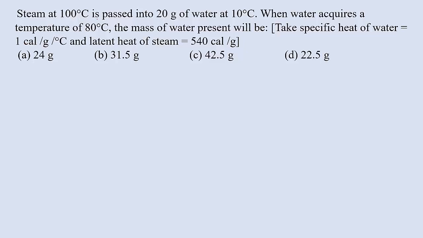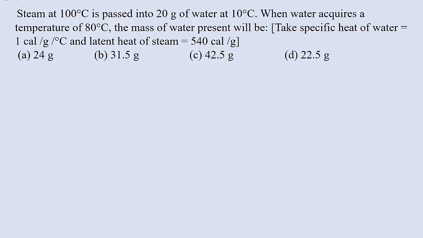Steam at 100 degrees Celsius is passed into 20 gram of water at 10 degrees Celsius. When the water acquires a temperature of 80 degrees Celsius, the mass of water present will be? The specific heat capacity of water is given, and the latent heat of steam is given. See here again, heat gain is equal to heat lost using the calorimetry law.